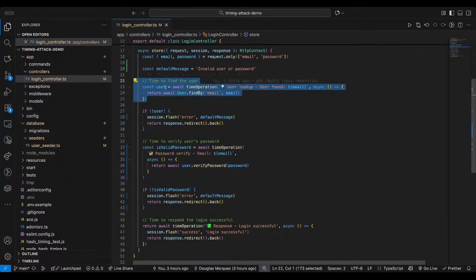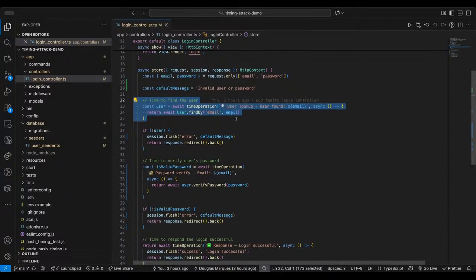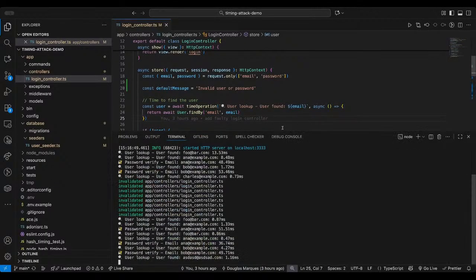So this should be the heaviest operation that we have, heavier even than a network call. And yeah, we should have some leads now on what might be delaying the response. So we have the difference between them. Look here. We tried to look up the user foo at bar. We got 87 milliseconds and it never got to verify the password. And then when we wanted to verify anna at example.com, it took 1 millisecond to fetch the user from the database and 51 milliseconds to calculate the password hash.